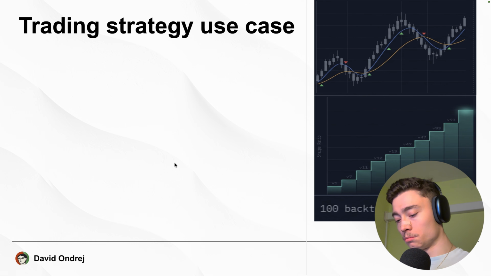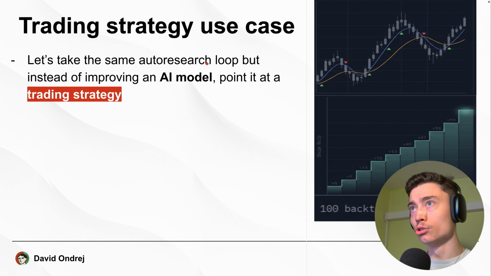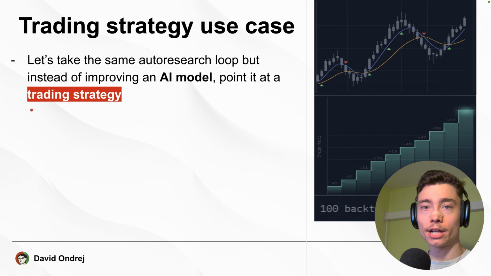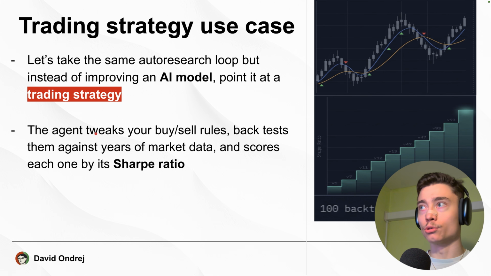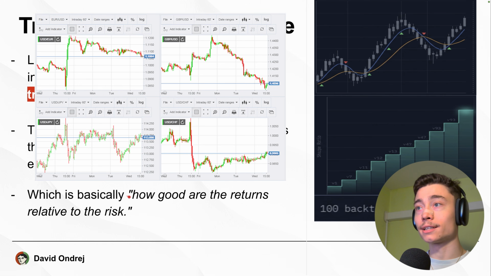Now let's look at some practical, valuable use cases. First off, trading. You can take the same auto-research loop, but instead of improving an AI model, you can point it at a trading strategy. The agent tweaks your buy-sell rules, tries experiments based on years of market data, and scores each experiment by its Sharpe ratio, which is basically how good the returns are relative to the risk. And it can test hundreds of different trading strategies to see which one has the best returns.